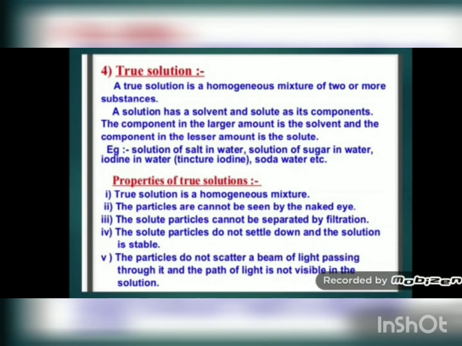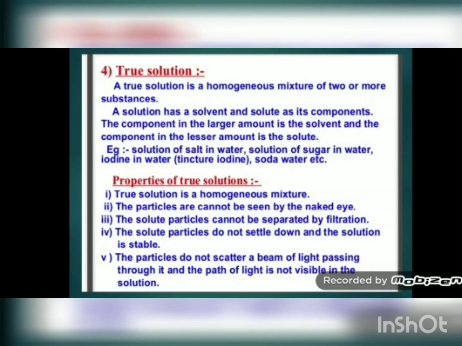Now mixtures can be of different types: a true solution, a colloidal solution, or a suspension. First we will see the definition of a true solution. A true solution is a homogeneous mixture of two or more substances. Now, when two or more substances are mixed, the mixture which is formed can be homogeneous and also heterogeneous. But you have to remember, a true solution is a homogeneous mixture.